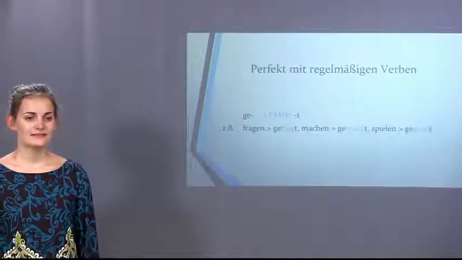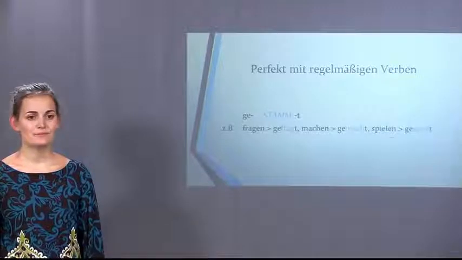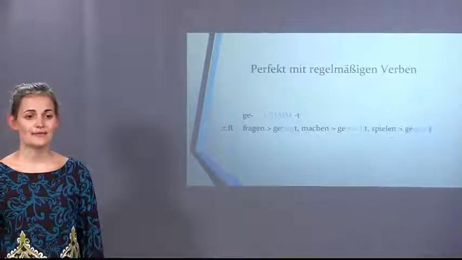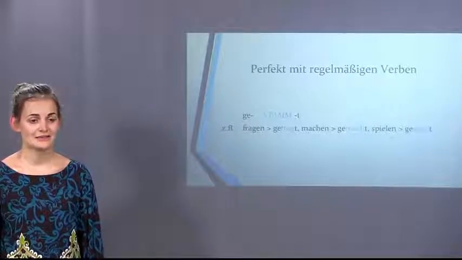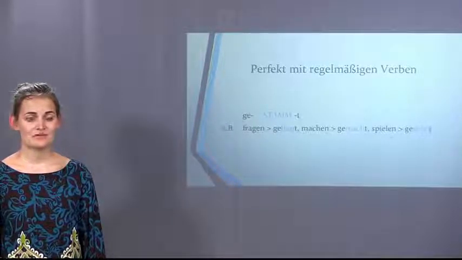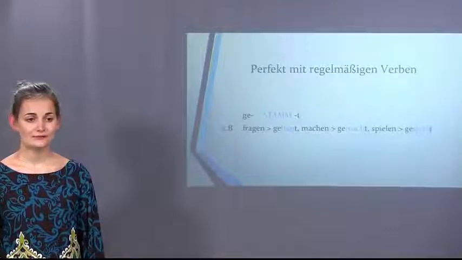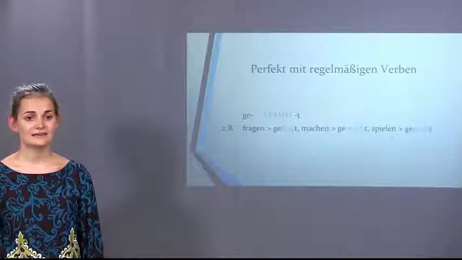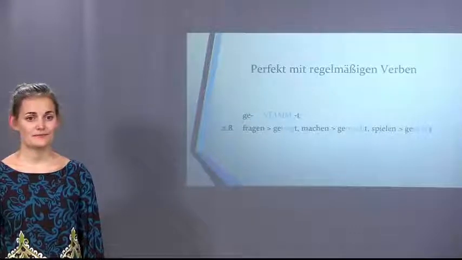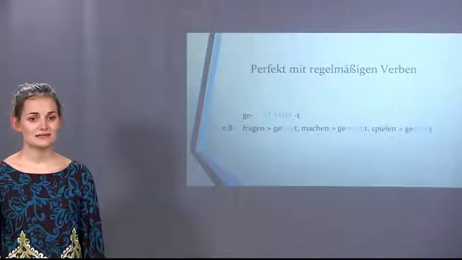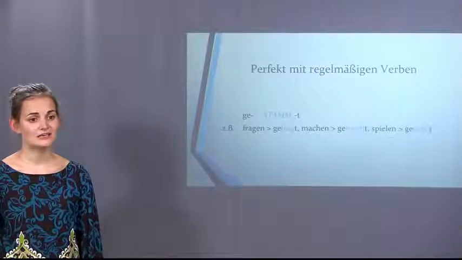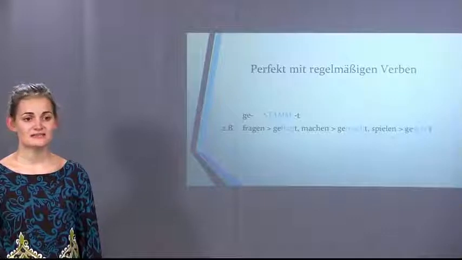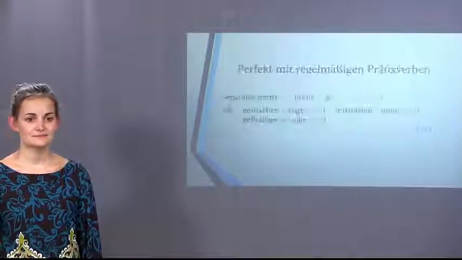Now, let's take one step back. Remember how to build the participle, that is the GE form, in the conversational past. You have GE, the stem of the verb, and a T when you have regular verbs. For example, fragen is gefragt in the participle. Machen becomes gemacht. And spielen is gespielt. So in blue you see the stem and you have the GE and T added.